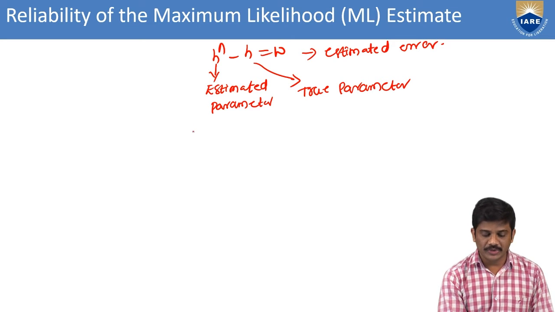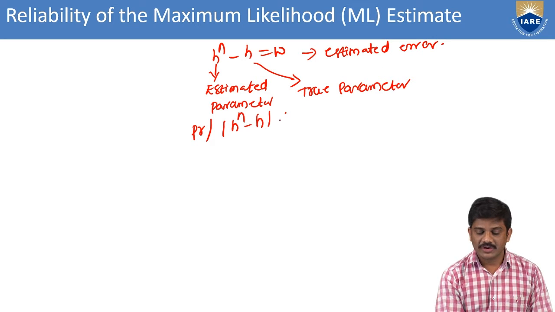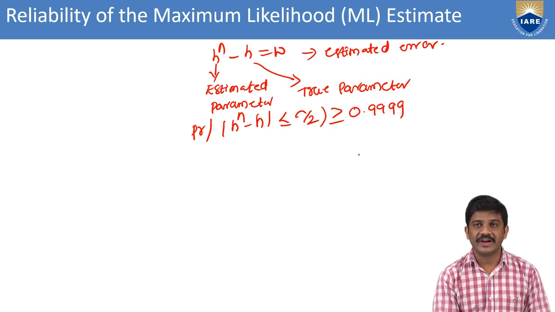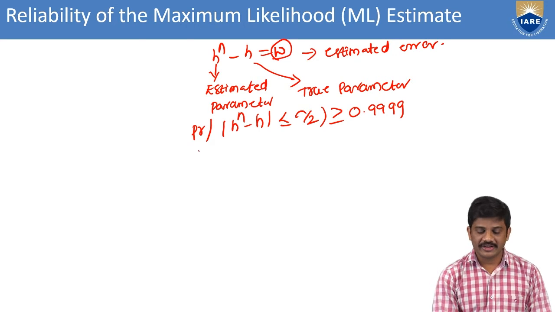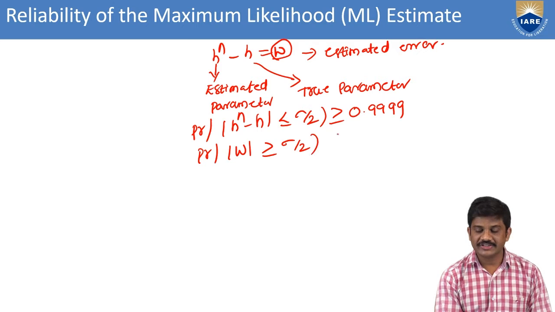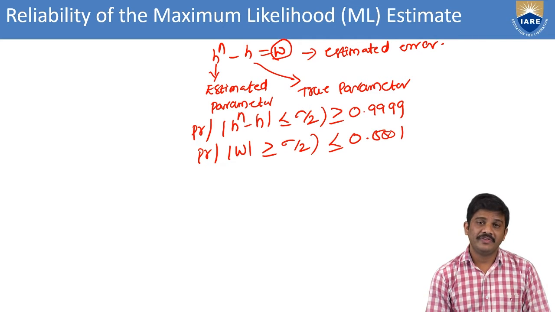Then we can go with the probability. We know that in the probability we have H hat minus H less than or equal to sigma by 2 greater than or equal to 0.999. This is within the radius. Then I substitute here W, that is the estimated error, so the probability of W less than or equal to sigma by 2. We are considering less than or equal to 0.0001.